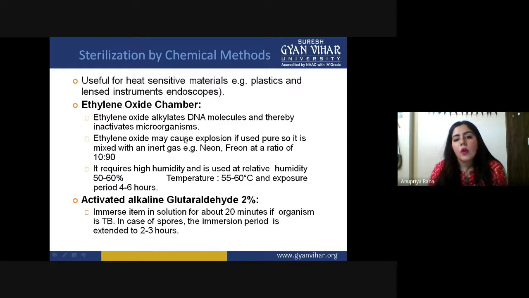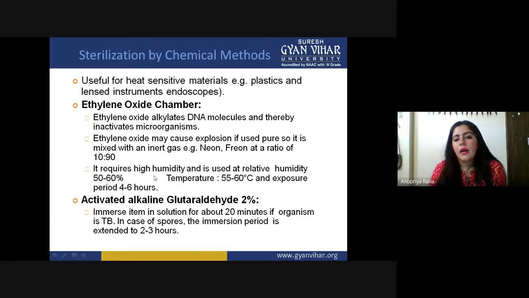Ethylene oxide may cause an explosion if used pure, so it is mixed with an inert gas like neon or freon at a ratio of 10 to 90. This ethylene oxide is actually explosive because it has very high reactivity, so we have to use it in combination with an inert gas which is non-reactive. The ratio should be 10 ethylene oxide to 90 inert gas. In this combination only can they be balanced.